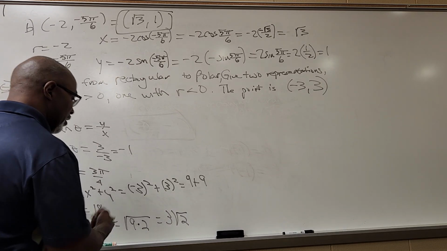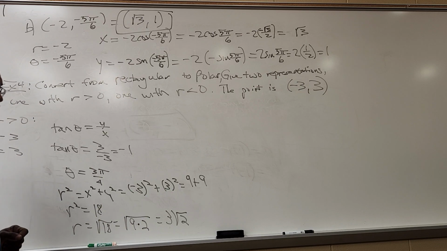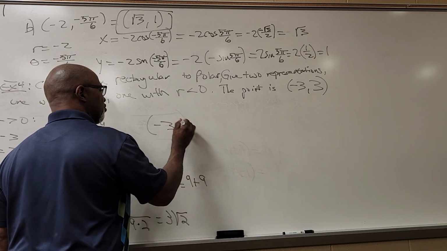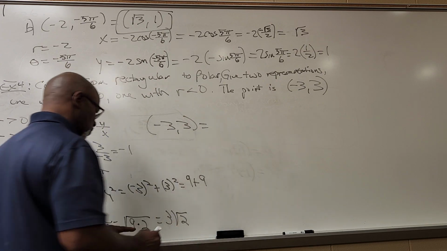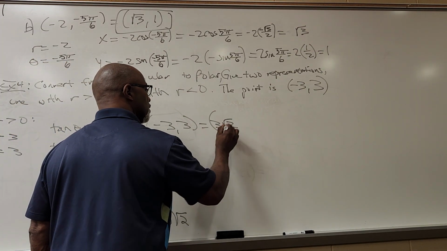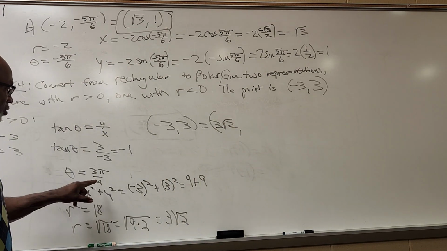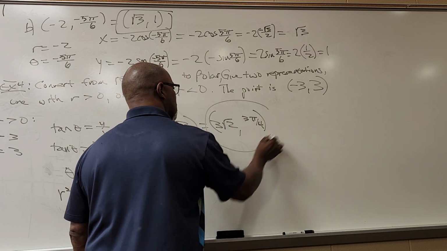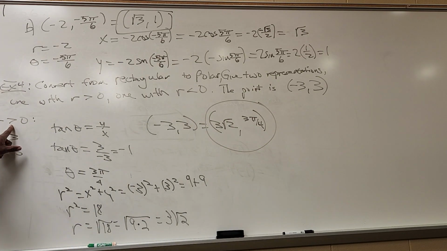So we're done. We needed r and theta. We found r is 3 square root of 2. We found theta is 3 pi over 4. So we just found out that negative 3 is equal to r, 3 square root of 2, theta was 3 pi over 4. So there's our representation where r is positive.